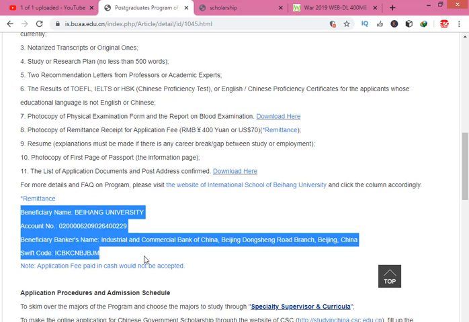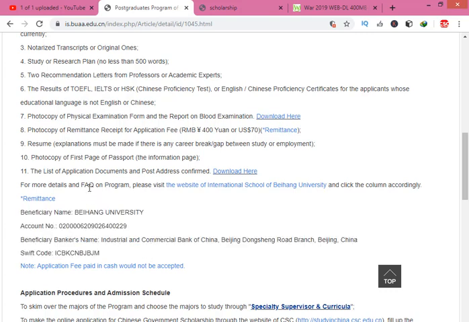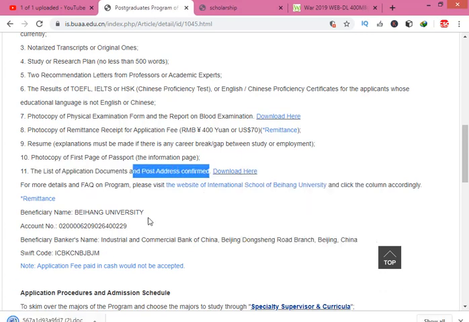Now, the next point, resume. You must have a resume, CV, or curriculum vitae. Prepare your CV, 3 to 4 pages is enough. Then a photocopy of passport, list of application documents, and address confirmation. This is a checklist for the documents.